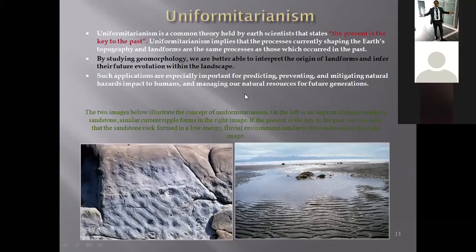Then there are a few concepts. Maybe you are more familiar with these concepts from the previous classes, like the present is the key to the past. Here is an example of ripple marks that occurred in the geological past, and there is a ripple mark that is formed today. This is the preserved ripple mark from the geological past, and this is the ripple mark that is forming today. It shows that the processes we see today were also present in the geological past.